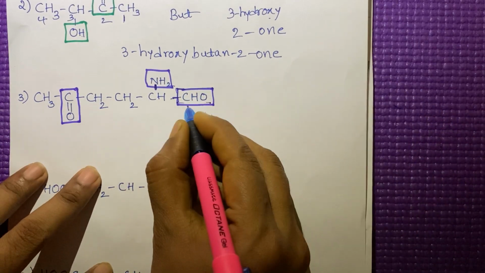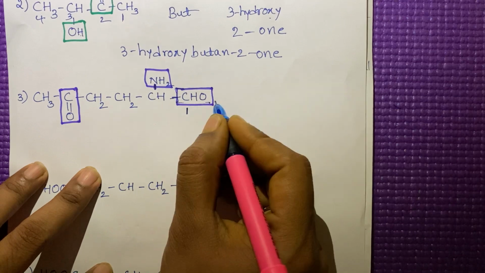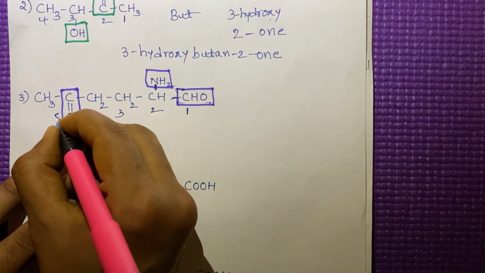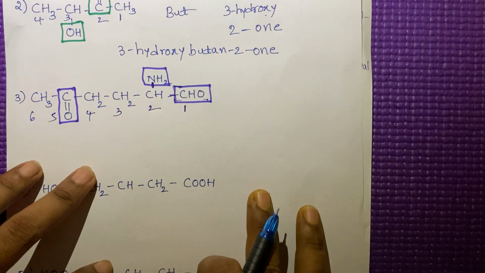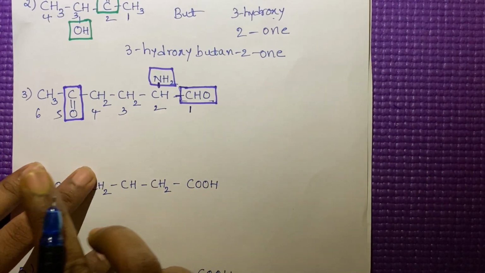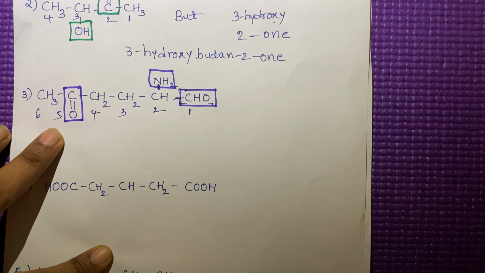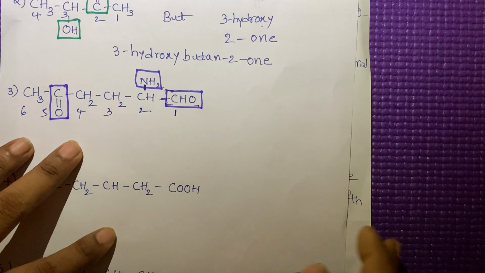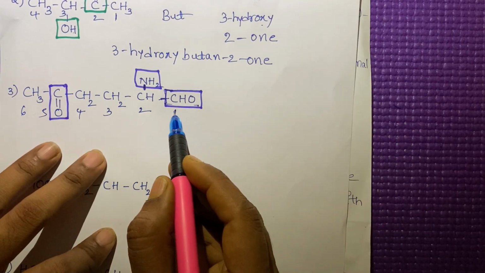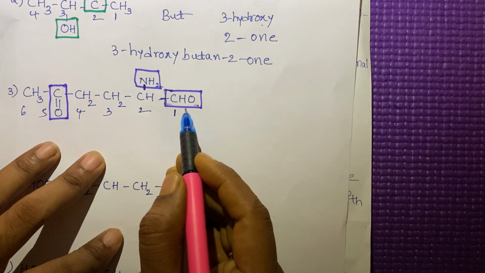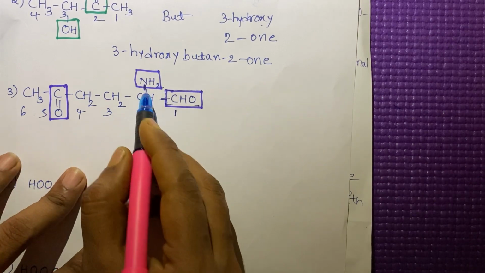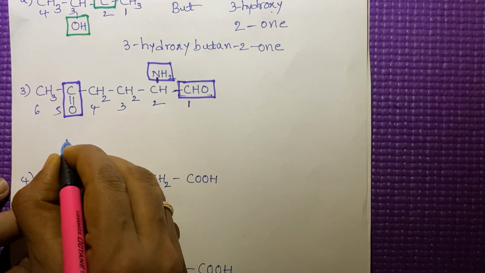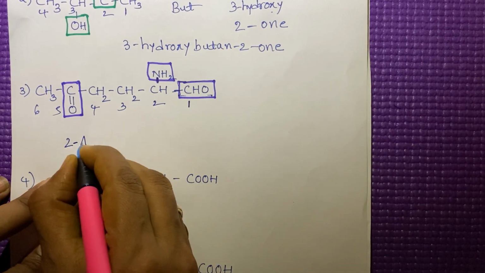So we have to give the numbering from the higher priority side. 1, 2, 3, 4, 5, 6. 6 is the parent chain. Okay, then now you tell me, in the first place the aldehyde group is there. In the second place the amino group is there. Amino group means substituent. What is the name of this compound?